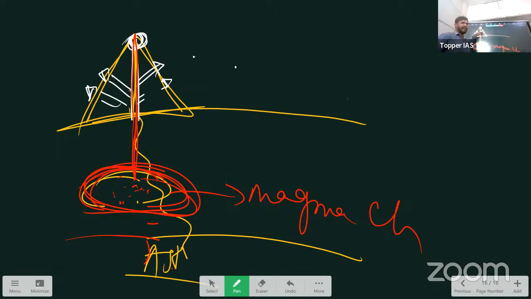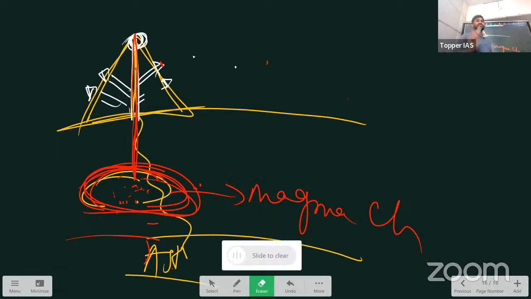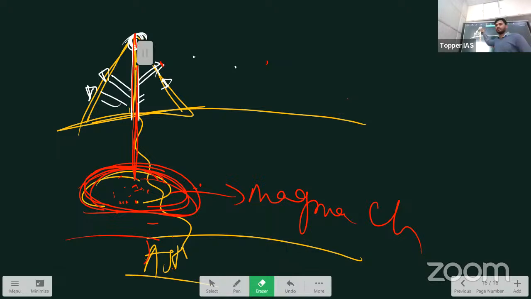Volcanic landforms can be created either on the surface of the earth or inside the earth. So that is why we divide volcanic landforms into two categories: extrusive and intrusive. Extrusive means on the surface. Intrusive means within the surface. So now we study extrusive landforms and intrusive landforms. You know the meaning of them. Extrusive landform means landforms created on the surface of the earth due to volcanic eruption.